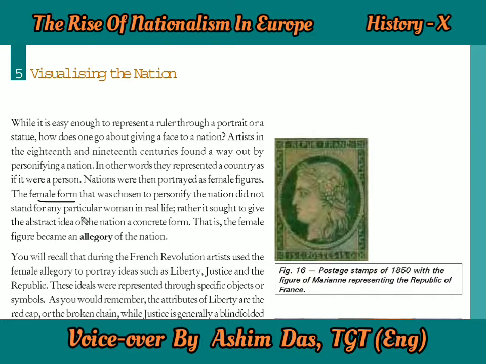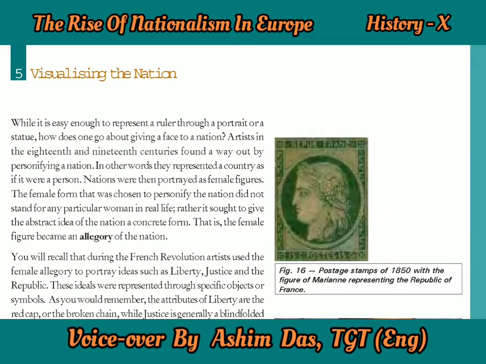So just by looking at the picture of a particular woman, as you can say Bharat Mata or Germania or Marianne, it gives the idea that this is our country, and respect comes towards that country. That is why the female figure became an allegory of the nation. So here you will find the meaning of allegory at the end of the page. So here the female figure has been presented as a personalized and also personified form of a country.